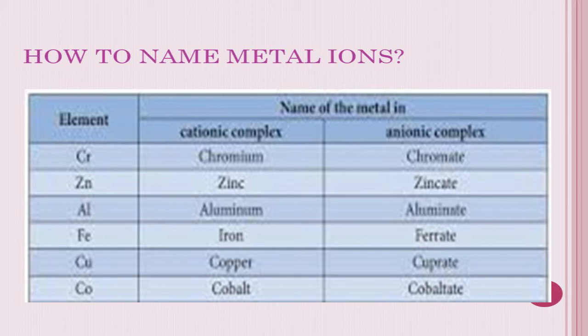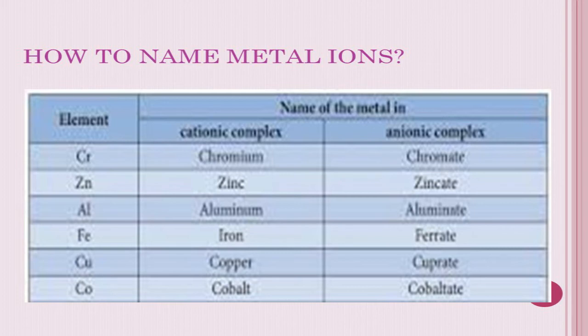Suppose I have potassium as a counter ion, then it is a positive ion. So obviously the coordination sphere must be a negative ion. Negative ion means nothing but it is an anionic complex. So first of all you must be in a position to identify whether it is a cationic complex or anionic complex.